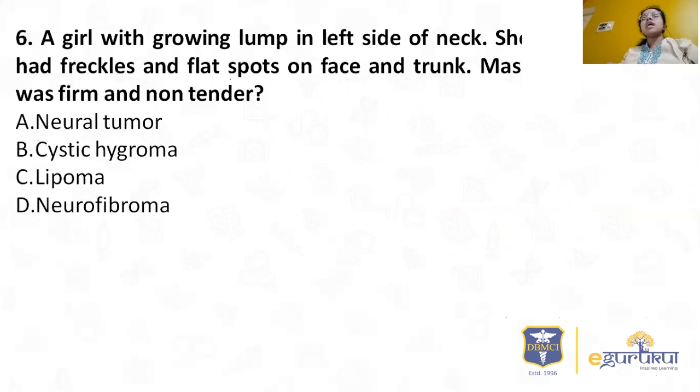Coming to the next question: a girl with a growing lump in the left side of the neck. She had freckles and flat spots on the face and trunk. The mass was firm and non-tender. So what is the diagnosis? Here is a girl with a lump in the left side of the neck, with freckles and flat spots. This could be a case of neurofibromatosis because the examiner is describing the café-au-lait macules.